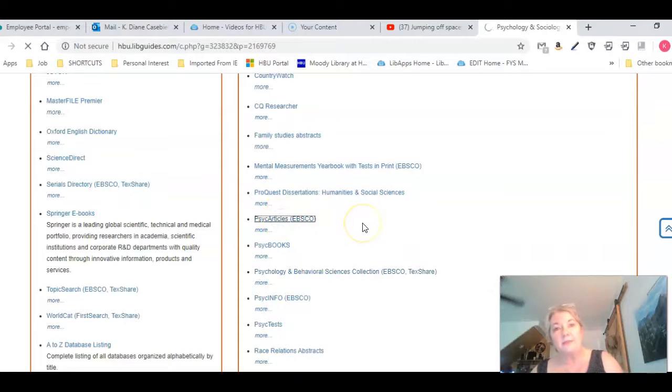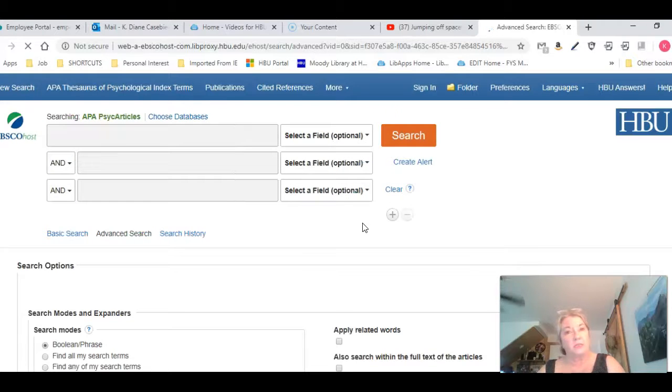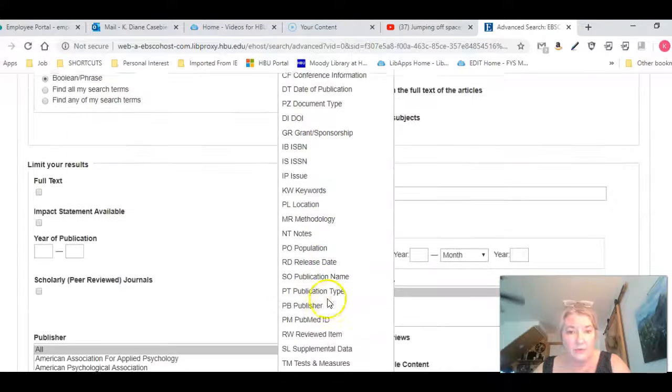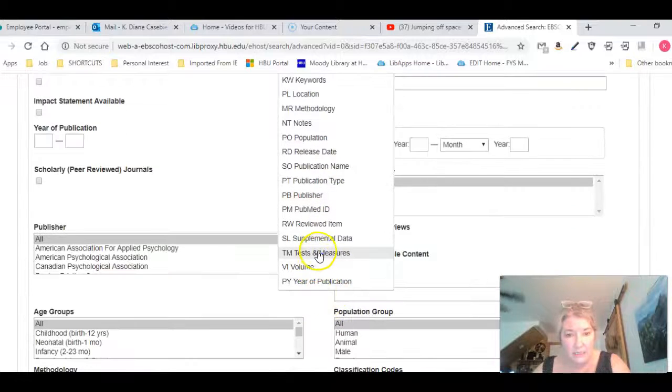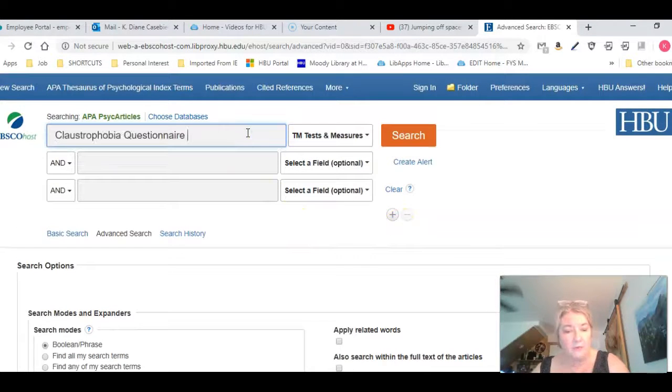Both of these databases have a test and measures field. So then you could put the name of the test you're interested in, or look for a keyword in a specific title of a test or measures instrument. So I'm going to use a drop-down menu, and I'm going to go down to test and measures right here, and I'm going to put claustrophobia questionnaire right in there, and I'm going to run a search.